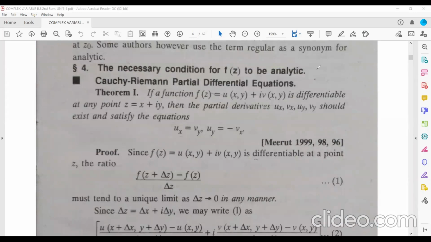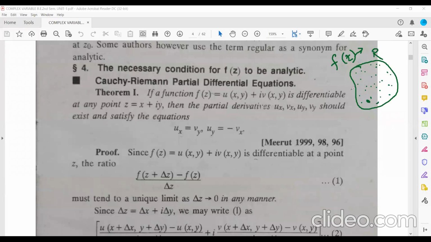What was that one? If you get even a single point in the region where the derivative of the function does not exist, then you can say that the function is not analytic and the point is called your singular point, that we have discussed in the last class already.